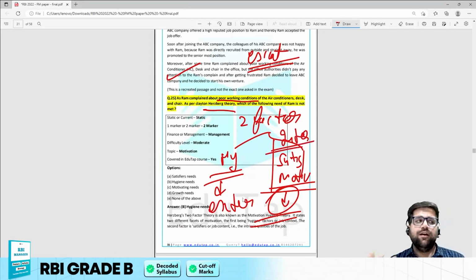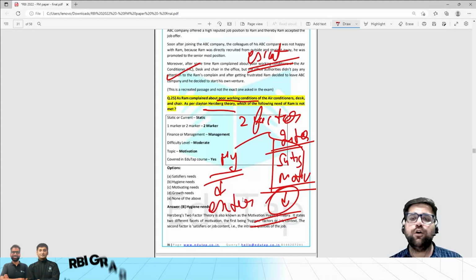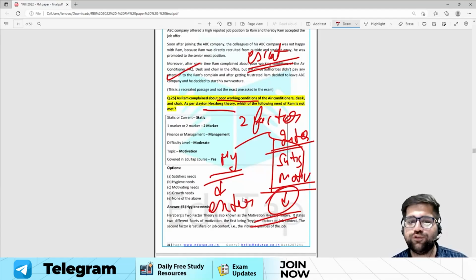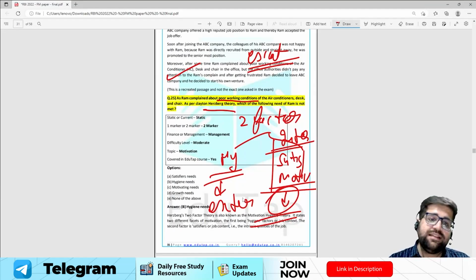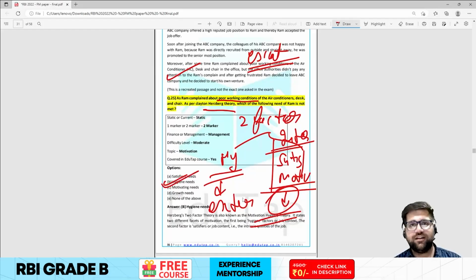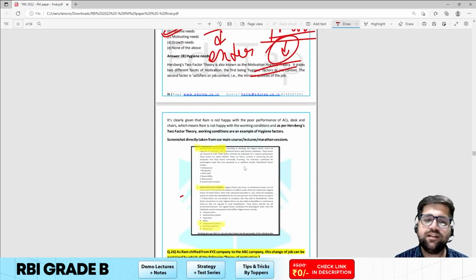So if you are understanding the theme of the question, Ram is complaining regarding the poor air conditioners. He's also complaining regarding the desk. He is also complaining regarding the chair, and the management is not listening to all those different requests. That's why the answer will be hygiene factors, because these are external factors. So this is really a very easy question, and we have covered this in much detail under the notes as well.